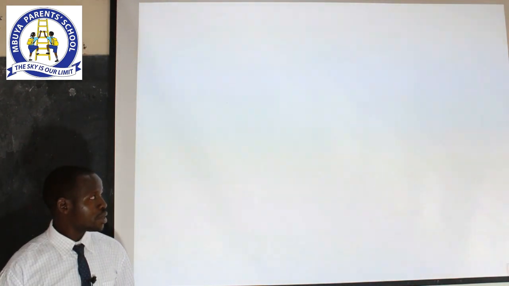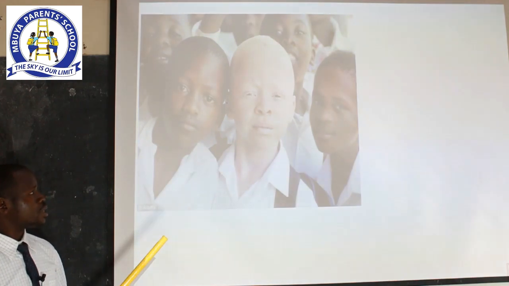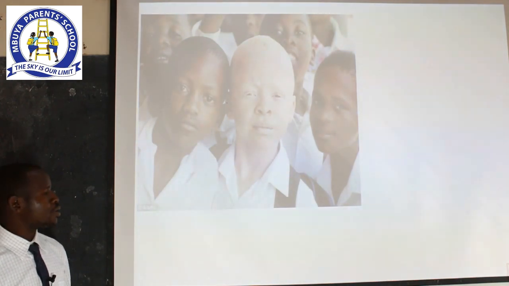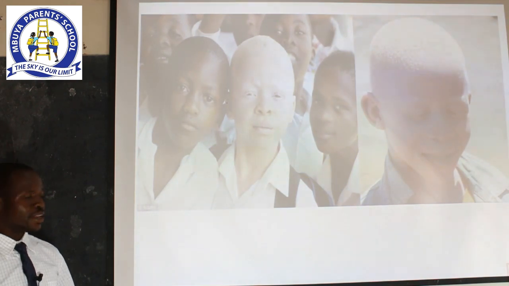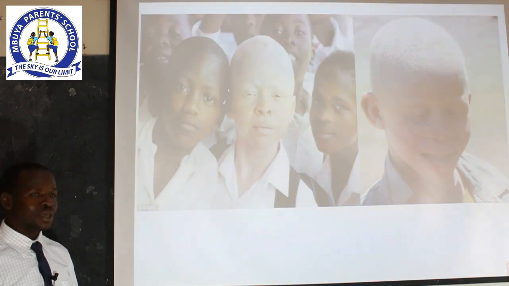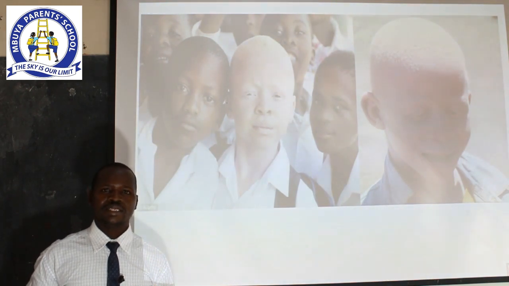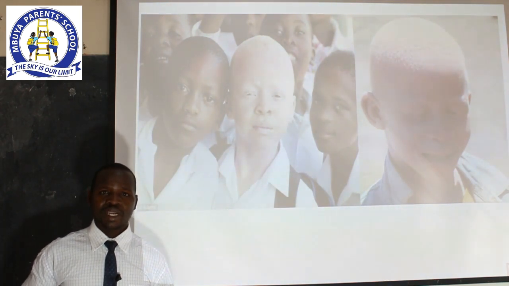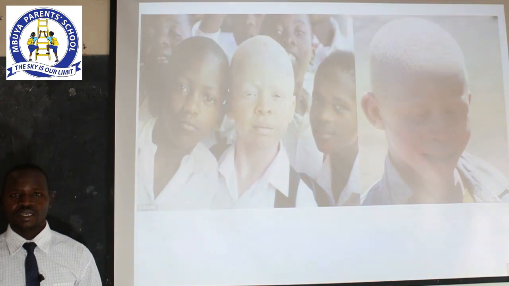So, going by our illustrations below, the pictures that you see at the background, we are able to identify who may be an albino and who is not. Dear learners, albinism is a condition that is genetic.